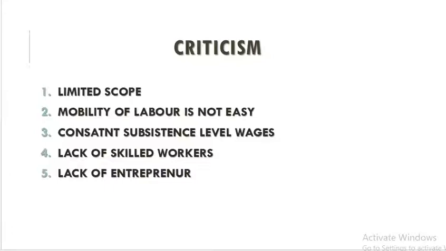Basically the underdeveloped nations face the problem of skilled workers, and the underdeveloped economies have unskilled workers, so it is very difficult to train them. And the underdeveloped economies do not have a sufficient number of entrepreneurs because of the scarcity of capital.